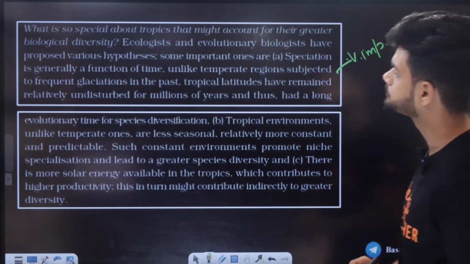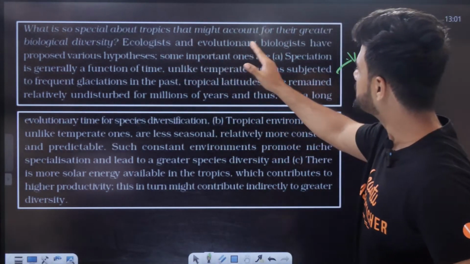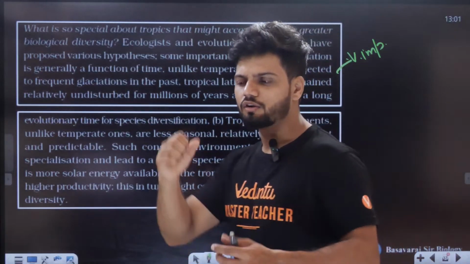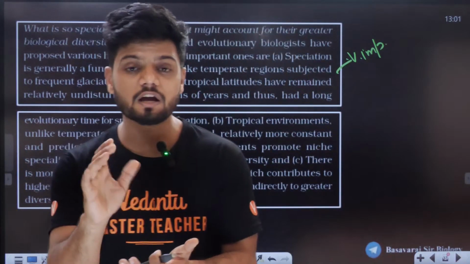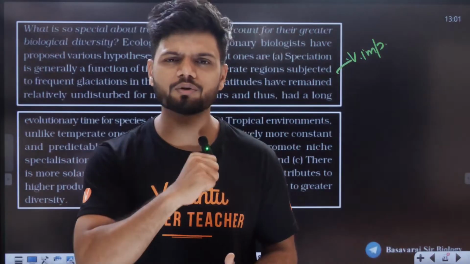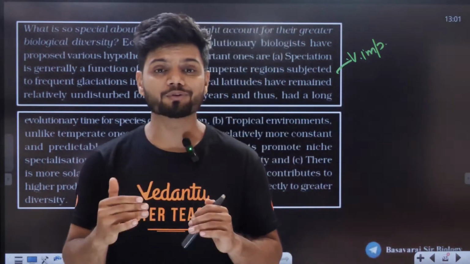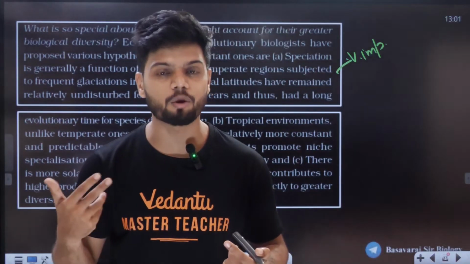Questions have come from here. Ecologists and evolutionary biologists have proposed various hypotheses on why tropical regions have more plants and animals compared to temperate regions. Why do you think we have more plants and animals in tropical regions?